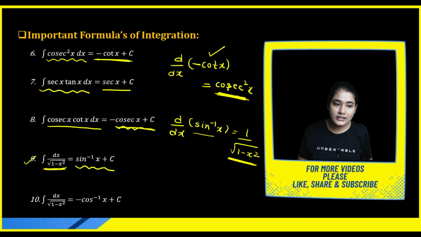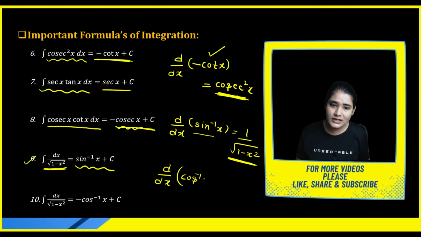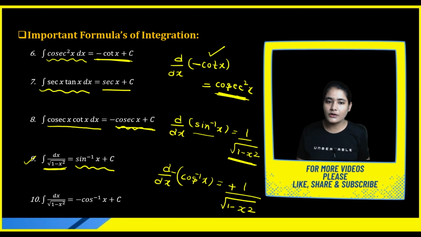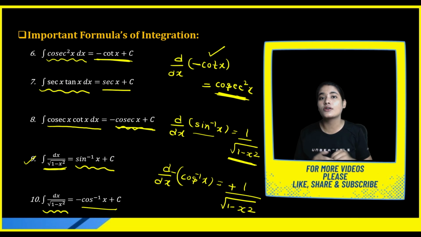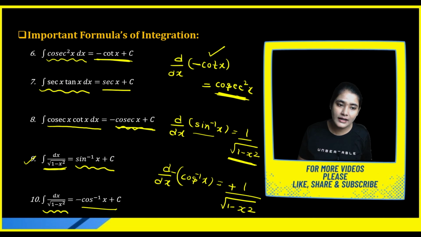Okay. Now let's talk about this formula. The differentiation of cos inverse x gives the same value but with a negative sign, that is, minus 1 upon under root 1 minus x square. If I introduce one more minus here, this minus and that minus will become positive because I am multiplying by the minus sign on both sides. So the same integration of dx upon under root 1 minus x square can be expressed in terms of cos inverse x also, but you have to consider a negative sign.